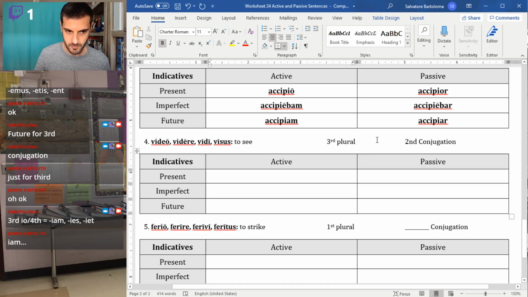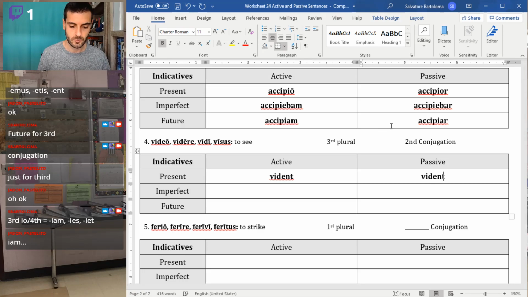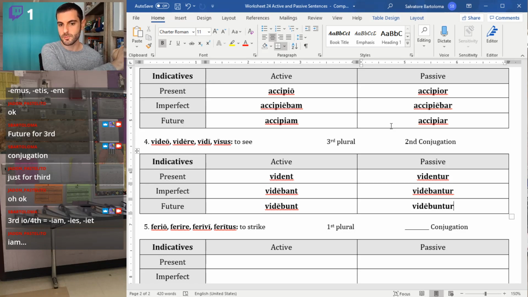Poor video. You've been waiting patiently. So second conjugation, nothing weird. Just follow your instincts. Third plural here, so we have vident and videntur. Videbant and videbantur. And we get to go back to our old friend Bobby Boo. Videbunt and videbuntur. So exactly what you would expect. No weird vowel changes. Bobby Boo. Let's go.